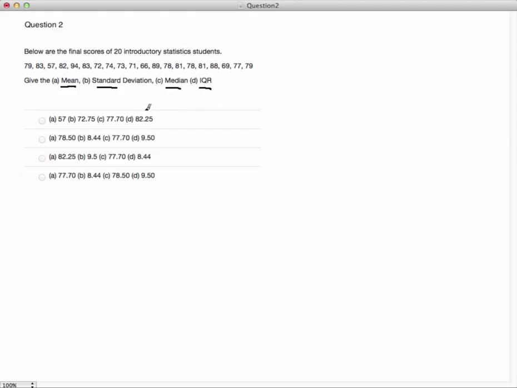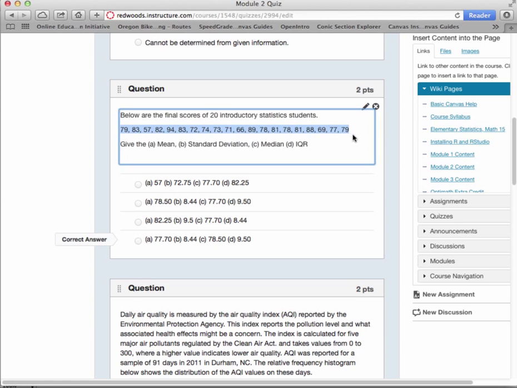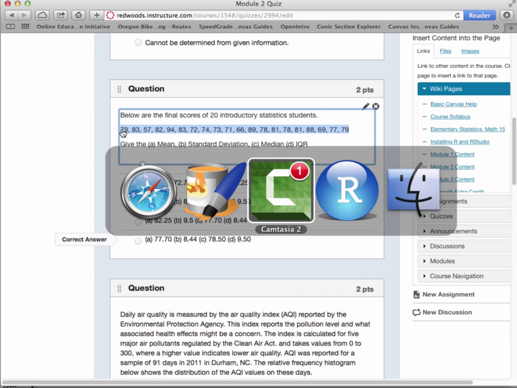Now I'll show you a cool little trick, which you can do from the actual quiz. Let's go over to the quiz here. You can simply highlight these numbers off the quiz. You don't have to type them in. I probably should have shown you this before, right? So you highlight those numbers and you copy them. Let me do that one more time just to make sure I'm getting just the numbers I want there. Holy tomatoes, I swear, sometimes my fingers and this trackpad just do not get along with each other. There we go. Okay, so copy those, and now let's go back into RStudio.